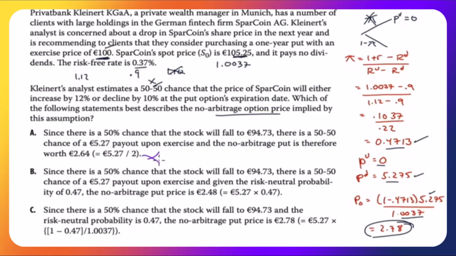No, it's not. This is just meant to throw you off here. Since there's a 50% chance that the stock will fall to 94.73, there is a 50-50 chance of a 5.27 payout upon exercise, and given the risk-neutral probability of 0.47, the no arbitrage put price is 2.48, arrived at by taking the put price multiplied by the probability of an up move. Not an up move, probability of a down move. 5.27 times 1 minus 0.47, and then you take the present value of that. We have to go with C.